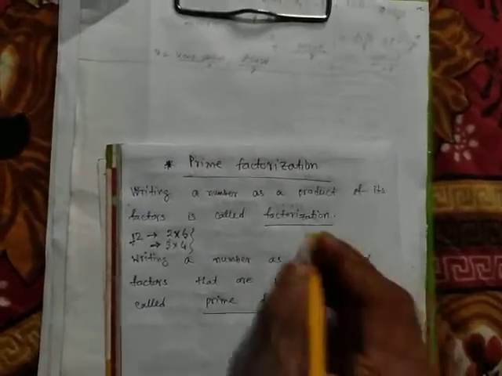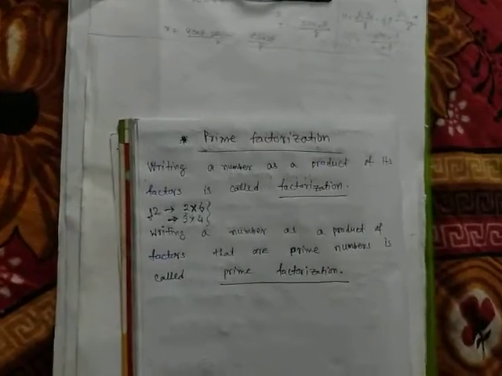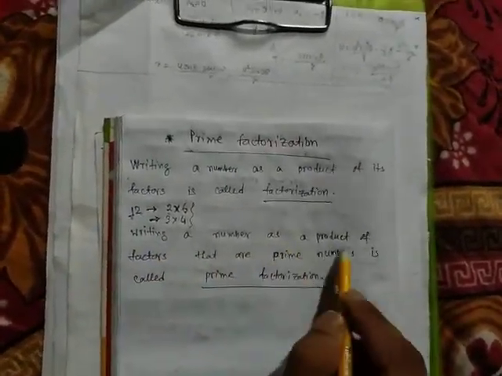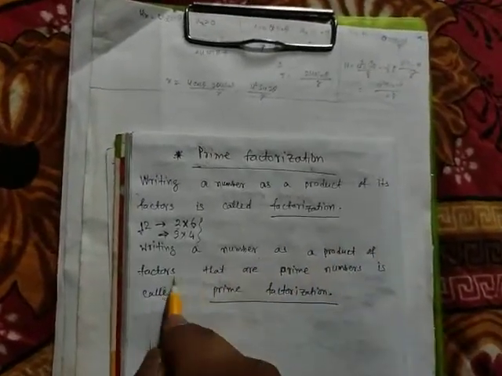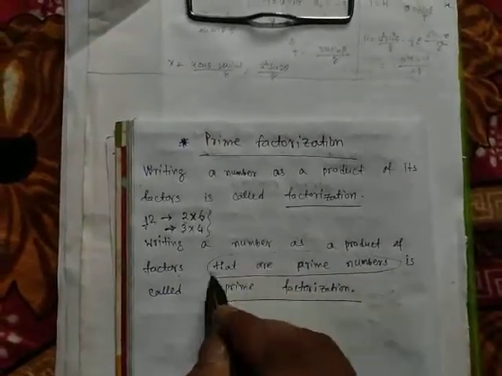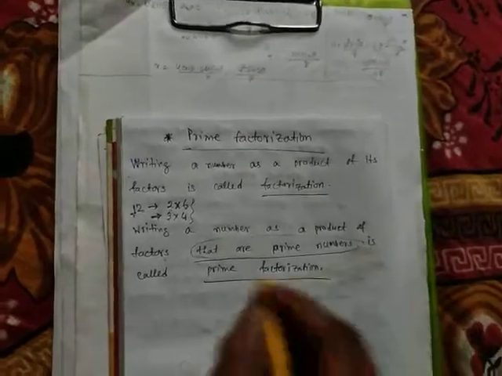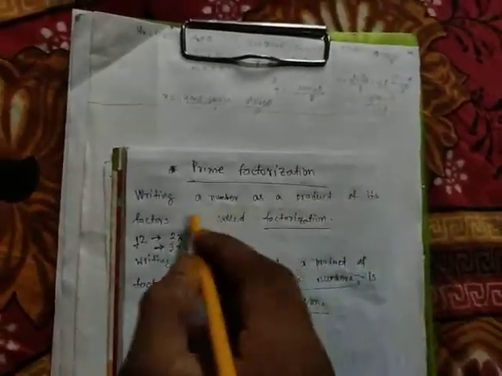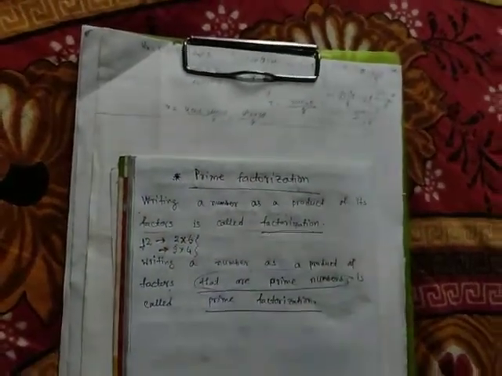But now we are going to discuss prime factorization. What is prime factorization? Writing a number as a product of not just factors, but factors that are prime numbers. This is very important here. If I write the number as a product of its factors, that is normal factorization.